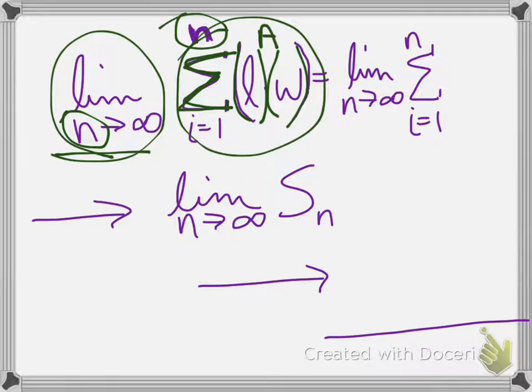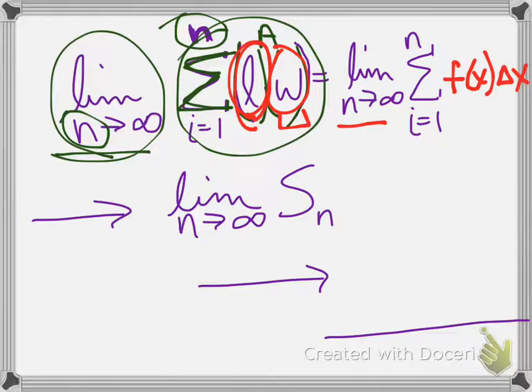So now I'm going to change the notation a little bit. I still have the limit as n approaches infinity. It's still going to be a sum, but now let's take length and width and turn them into f of x and delta x. Delta x would be my width, because as we're going across the page trying to find the width of each rectangle, we were using the x distance. And then f of x would be my L, because to find the length or height of each rectangle, we used f of x to get that point. So now we have the limit of the summation of f of x delta x. Okay, so remember, we still have sigma, we're still adding up areas.